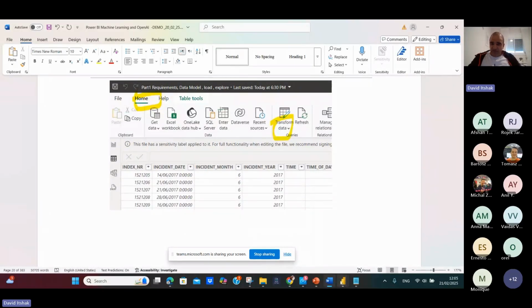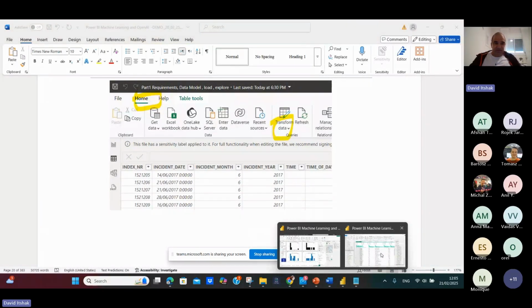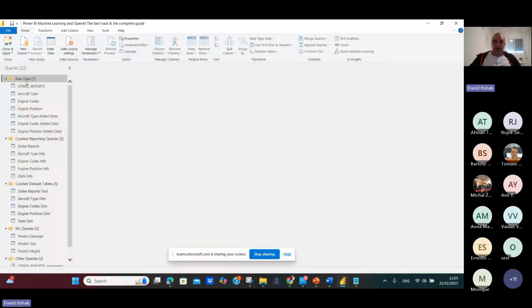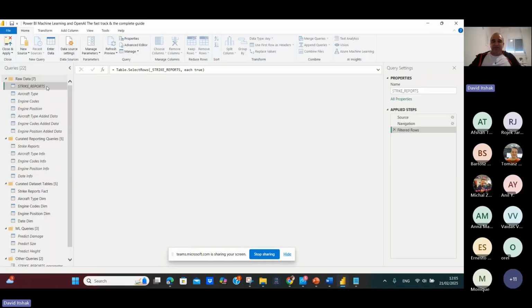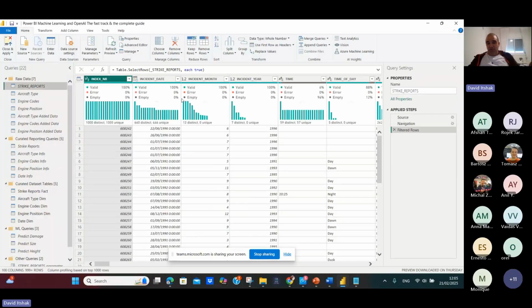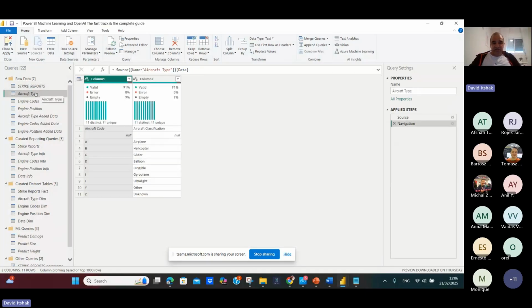And I have to do transform data. So if I'm going here, you can see it here. This is the raw data. I opened a group which is the raw data. In the raw data, you can see the strike reports which come from the Access file. You can see the fields from the Excel file, which describes the fields in the strike report. You can see the fields here.